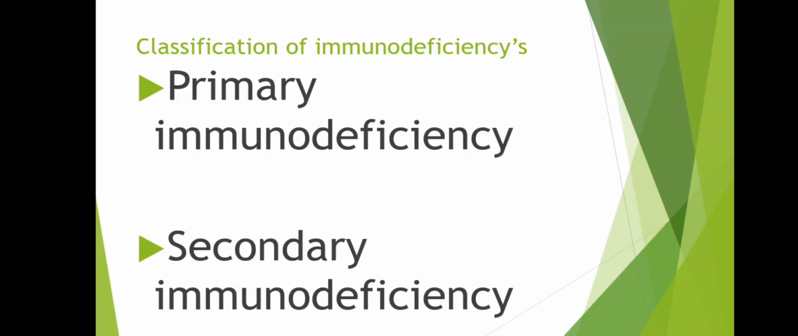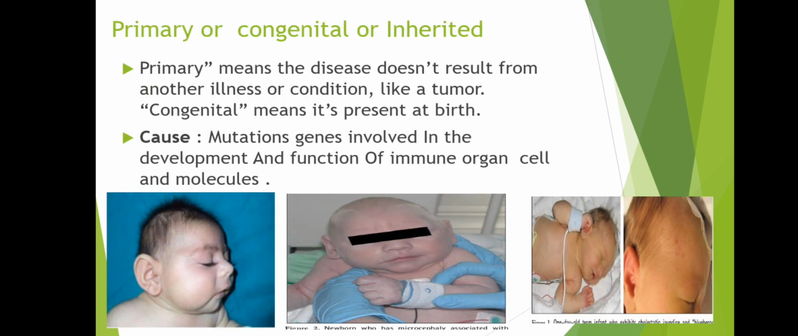Okay, let's proceed to the classification of immunodeficiency. Primary immunodeficiency and secondary immunodeficiency. Okay, let's talk about the primary or congenital or inherited, which means a primary immunodeficiency. Primary means the disease does not result from another illness or condition like a tumor, kasi congenital siya, means it is present at birth. Congenital is a disease or a physical abnormality present from birth.